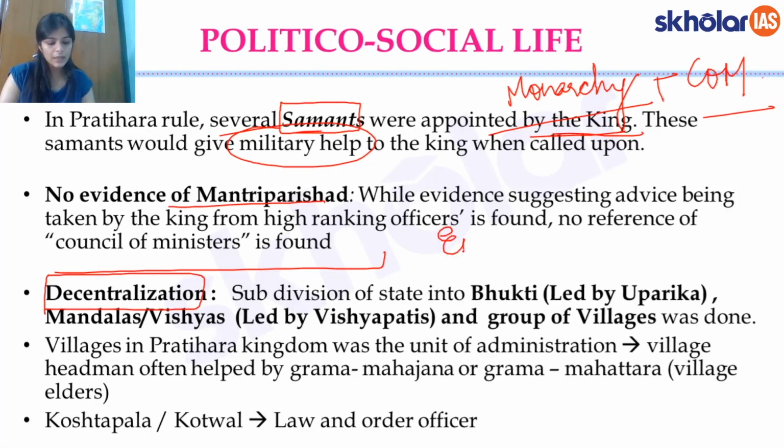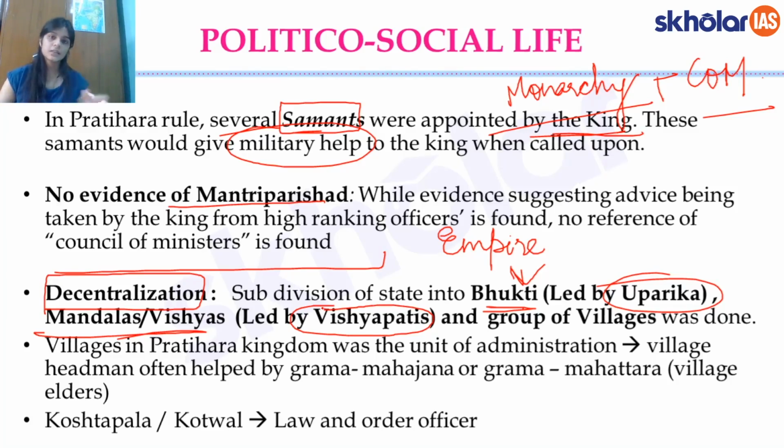So the whole empire was broken further into the bhuktis or the provinces, right? And then these were led by the uparikas, the province governor, then further breaking down into the mandalas or the vishyas, and they were led by the vishyapatis. These terms, again, as I keep saying again and again, are very important for your history portion. Who were the vishyas, who were the vishyapatis, right?